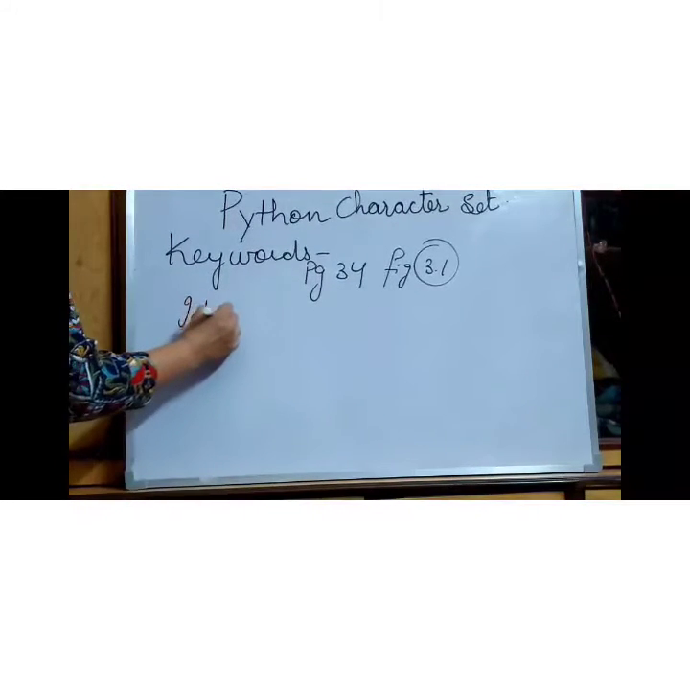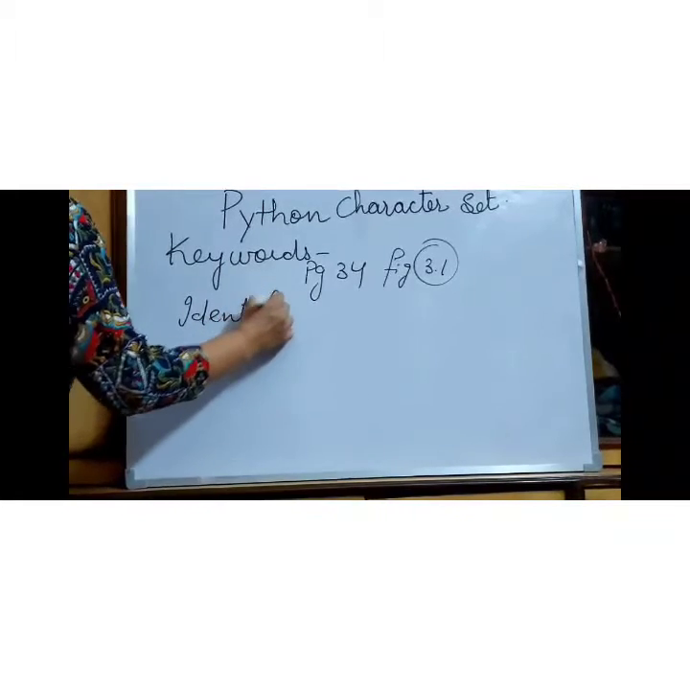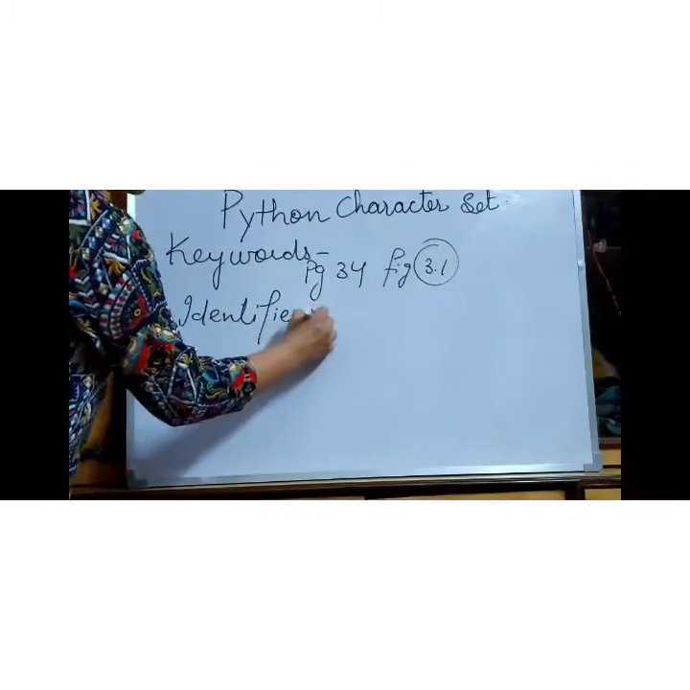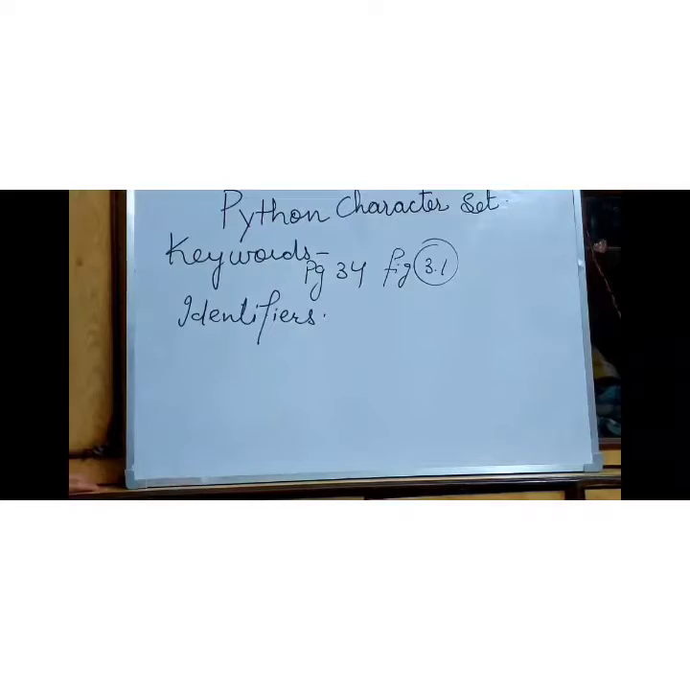Next we have identifiers. Identifiers are special words, but an identifier cannot be a keyword. It is different from the keyword. These are the building blocks of a program, like variables, objects and functions. There are some rules to write the identifiers. It is also given in your book, page number 34.